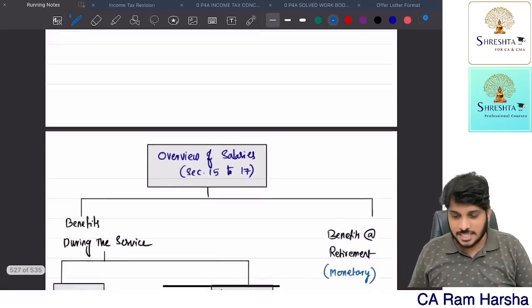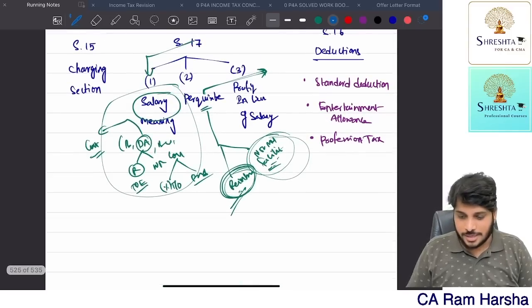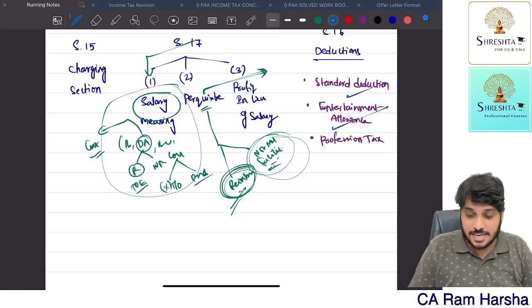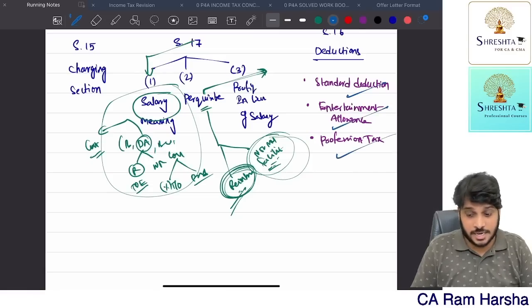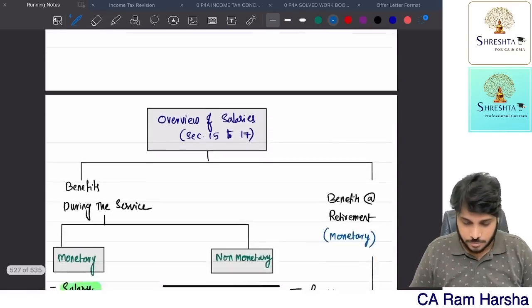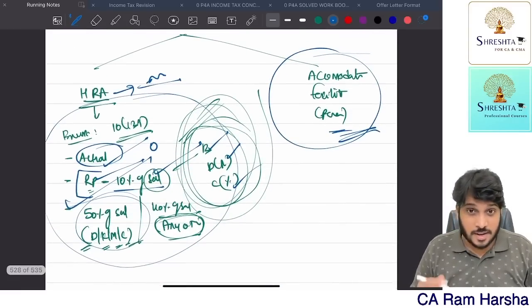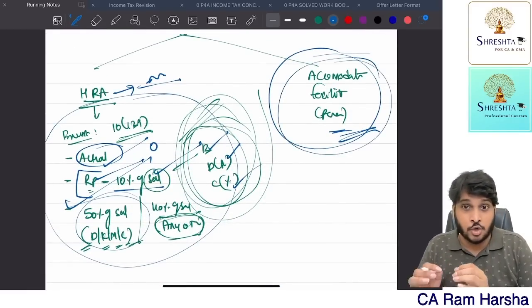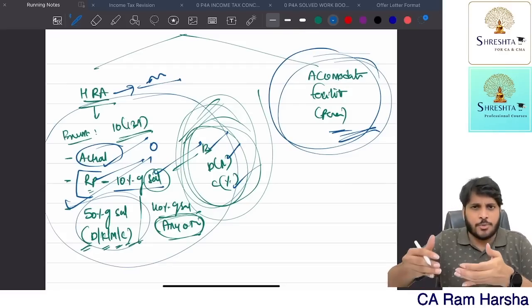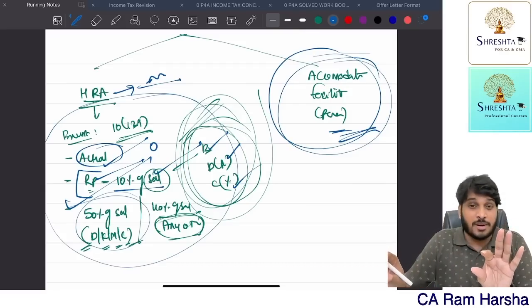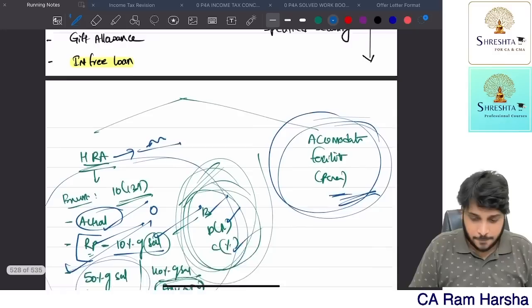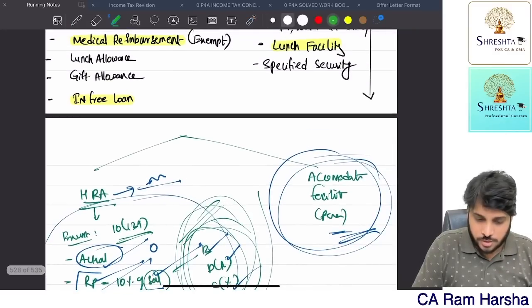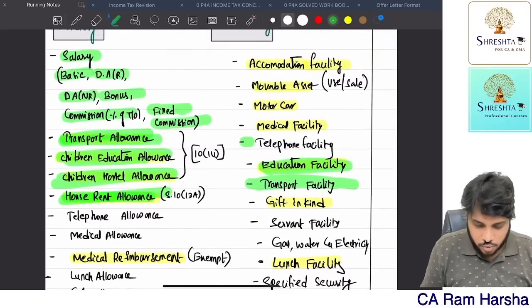Getting it? Deductions means what? I have already told you. You have 3 deductions: standard deduction, entertainment allowance, profession tax. Anyhow, we will discuss that later. So whenever you are computing a problem on salaries, do the accommodation-related perquisite valuation at last, just before you compute total gross salary. Next. So right now house rent allowance is over.